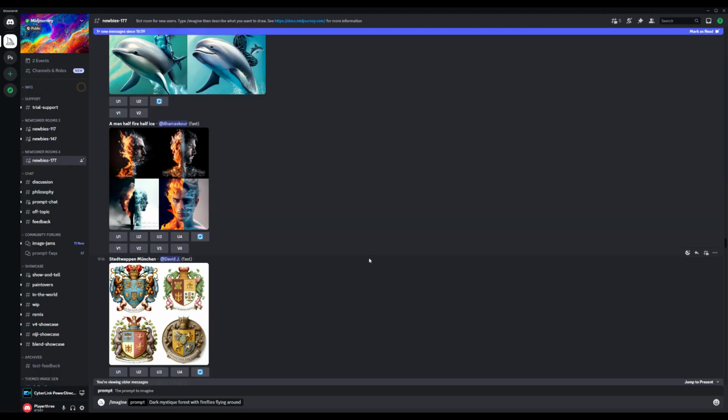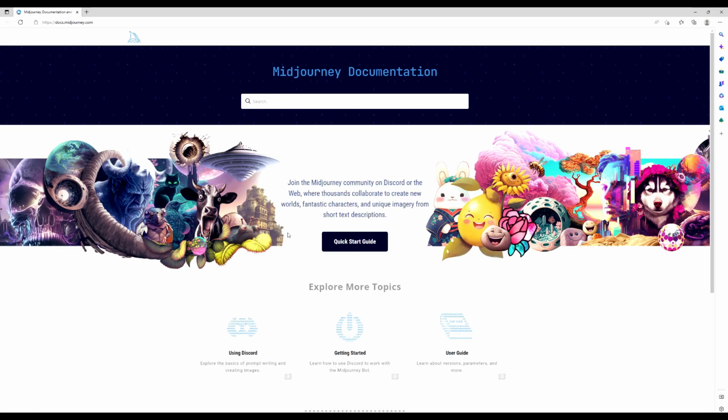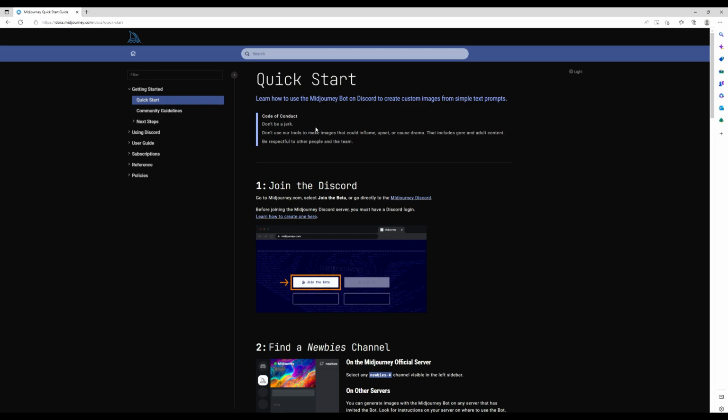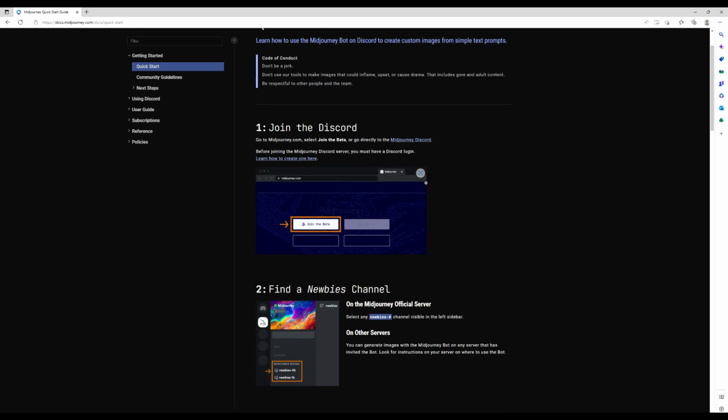Another part of the Midjourney experience is its documentation. It is a treasure for a curious mind. I recommend having a brief look. Go to the upper part of your screen and click on a link in the middle. You will be directed to this page, Midjourney Documentation. Click on Quick Start Guide. Now you are at a treasure box of possibilities.